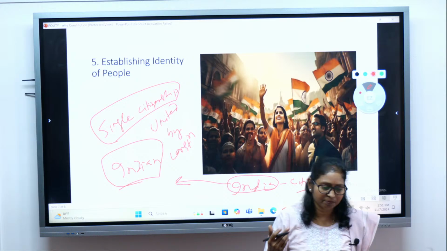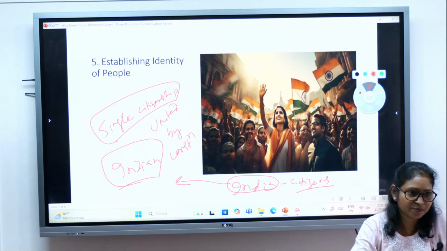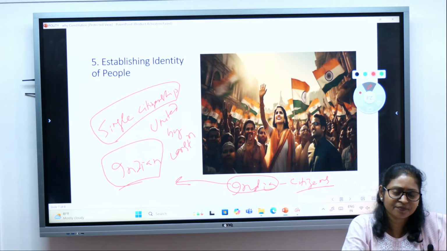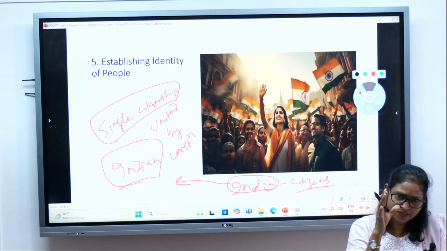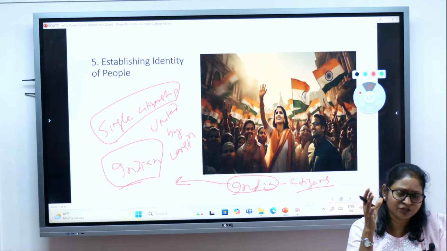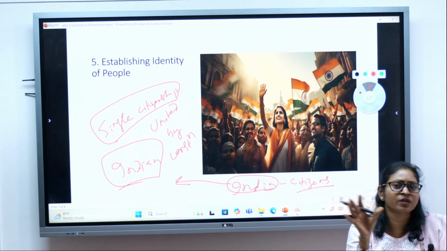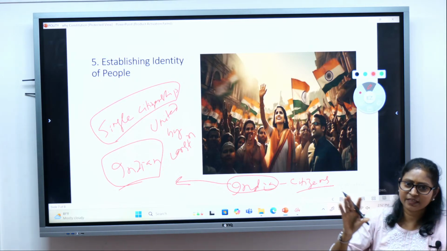Region wise, we may be Tamilian, we may be Kannadigas, we may be Bihari, Odia, Bengali for that matter. But ultimately, we all are Indian, and that is what the Constitution ensures, that it establishes a common identity. It gives you equal rights. All the citizens of the country have equal rights and equal obligations.